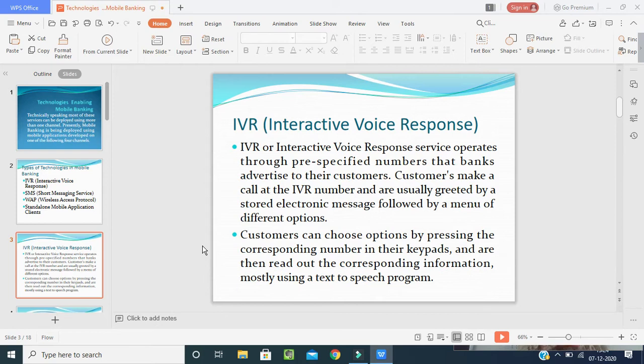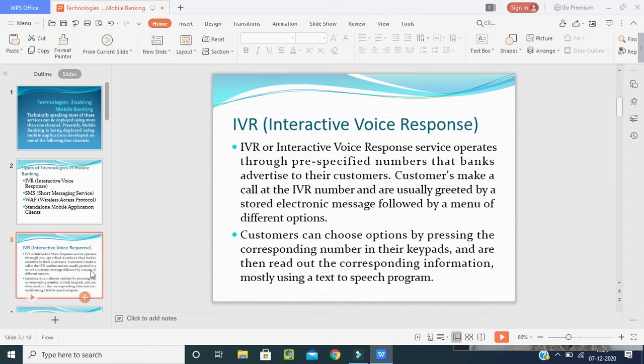In some banks, a person will be there directly. He will greet you with a stored electronic message followed by a menu of different options. Now the customer can choose options by pressing the corresponding numbers on their keypad and is then read out the corresponding information, mostly using a text to speech message.